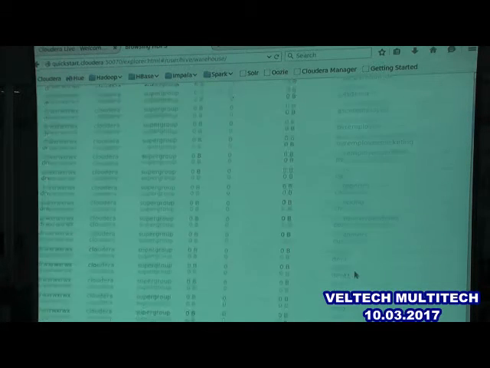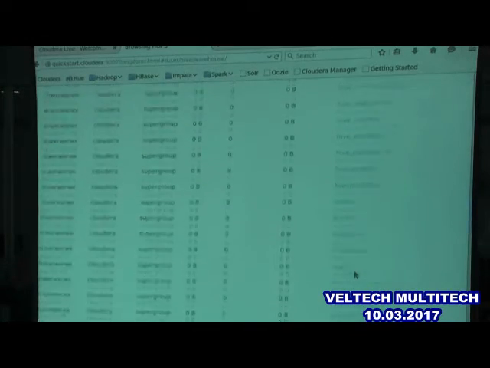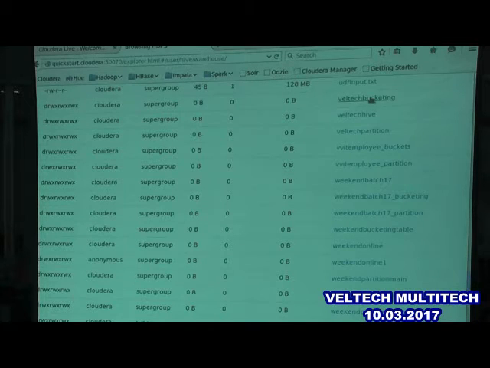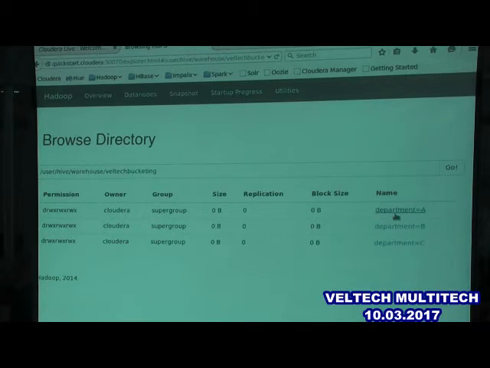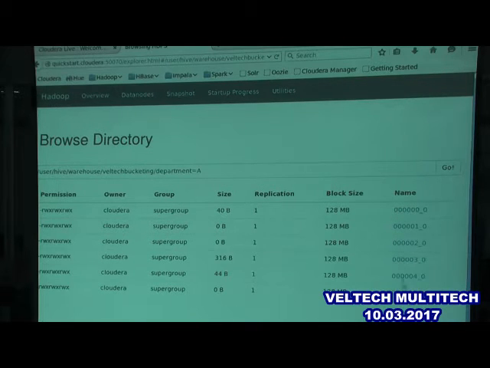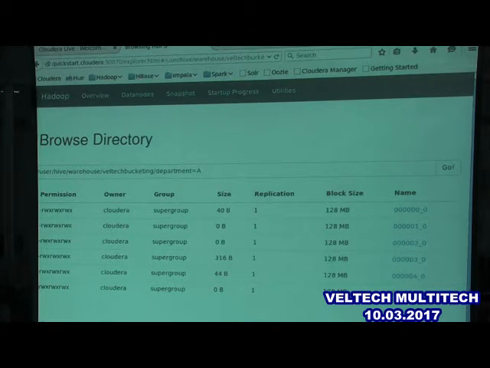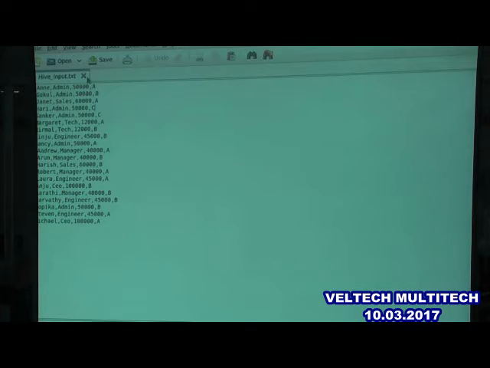One second. Now, let's get into this. Now, the bucketing table. I have 3 partitions based on the departments. Inside that, you can see how many buckets are there. Based on designation, if you go to my input file, I have 6 designations there. Check here: admin, sales, tech, engineer, manager and CEO. Depending on designations, I have given 6 buckets.